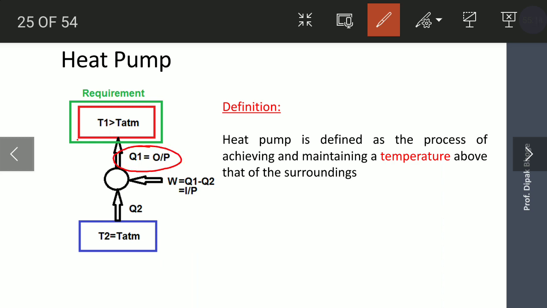In cold countries where temperature is below 0 degrees Celsius, and if they want to maintain the temperature at about 20 or 15 degrees Celsius or 24 degrees Celsius, in that case, the heat is absorbed from the atmosphere by the heat pump, and that heat is given to the room for maintaining its temperature above that of the atmosphere.